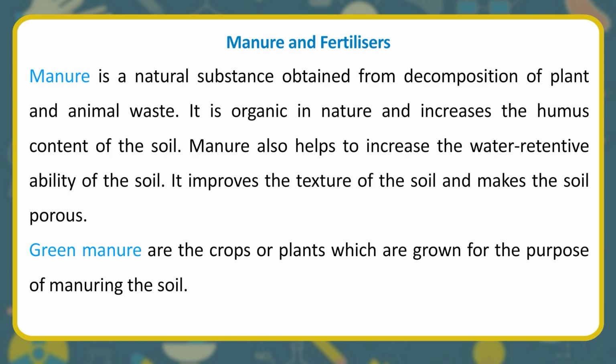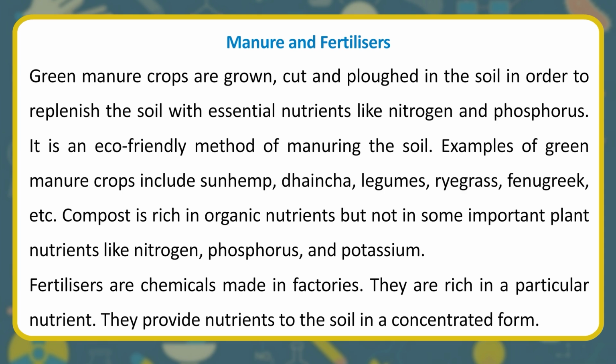Green manure are the crops or plants which are grown for the purpose of manuring the soil. Green manure crops are grown, cut and plowed in the soil in order to replenish the soil with essential nutrients like nitrogen and phosphorus. It is an eco-friendly method of manuring the soil. Examples of green manure crops include sun hemp, dhincha, legumes, ryegrass, fenugreek, etc. Compost is rich in organic nutrients but not in some important plant nutrients like nitrogen, phosphorus, and potassium.